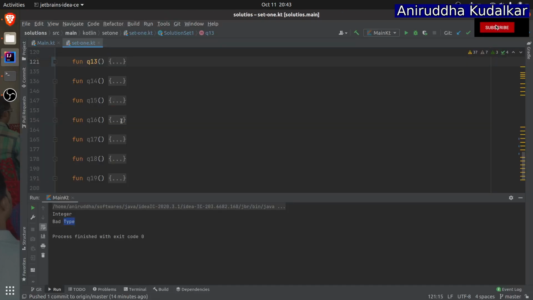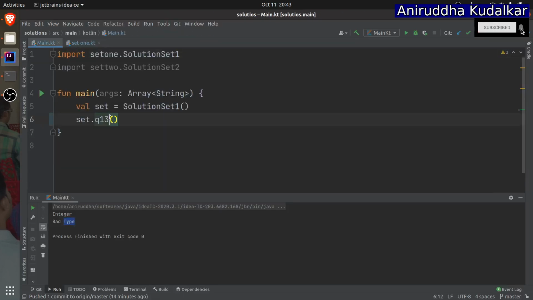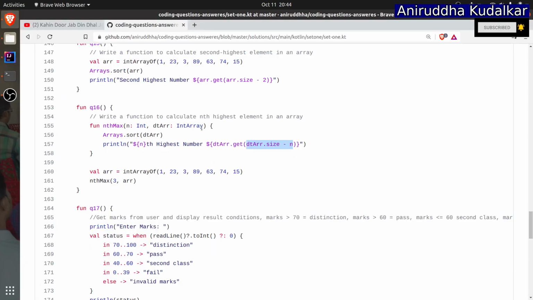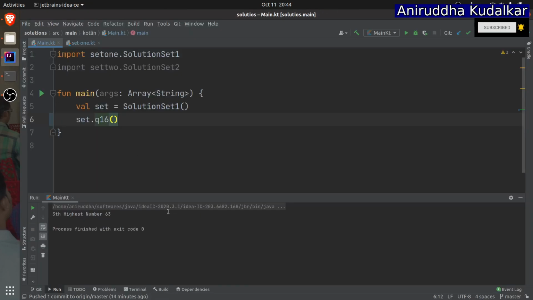If you want to get the output, I'll show you. Main, and this is 16, and run the project. Well, I'm going to write some program also. So there would be a CLI menu. You just need to enter which question you want to see, and you will get the question and answer over there. I'm preparing that. So here can you see third highest? Here we have seen third highest. So in the array, this 63 is the third highest.